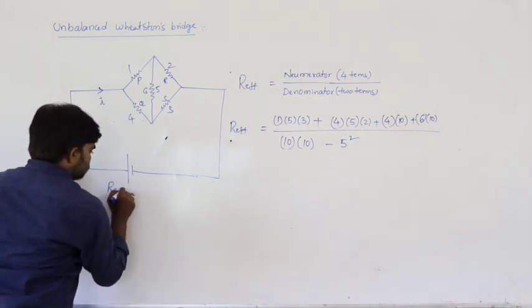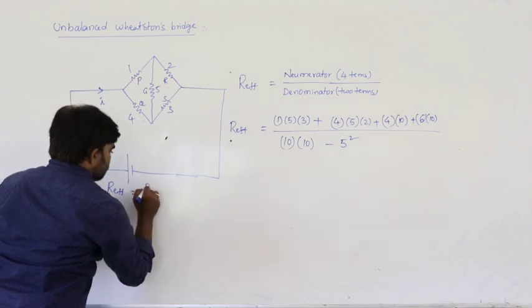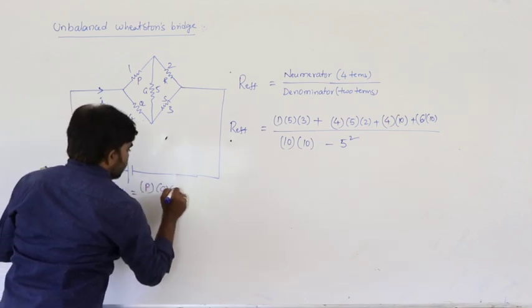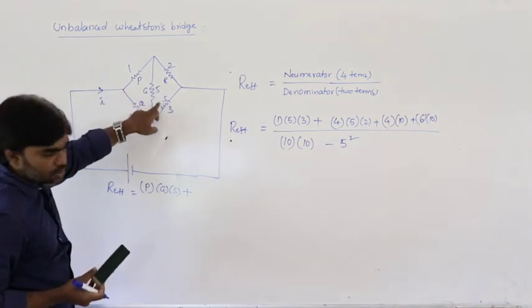So R effective is equal to, first we multiply these 3: P, G, S, multiplication.